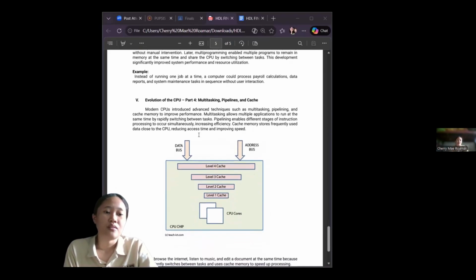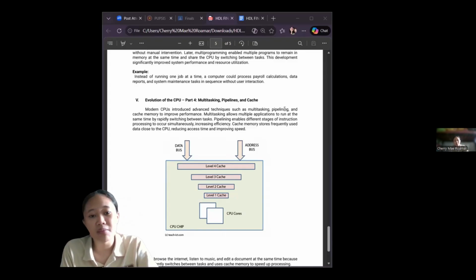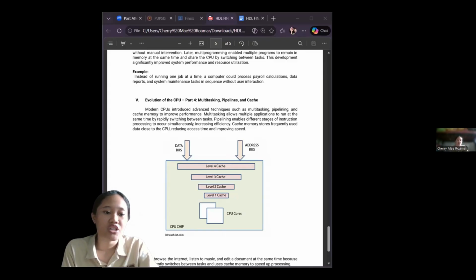The final part is the evolution of the CPU part 4, multitasking, pipelining, and cache. Modern CPUs introduce advanced techniques such as multitasking, pipelining, and cache memory to improve performance.